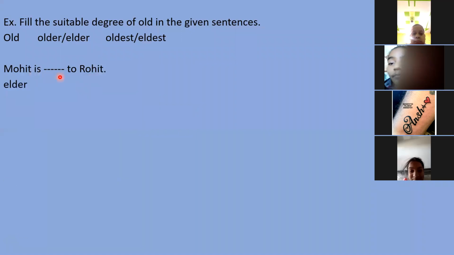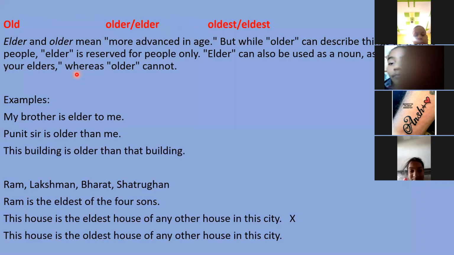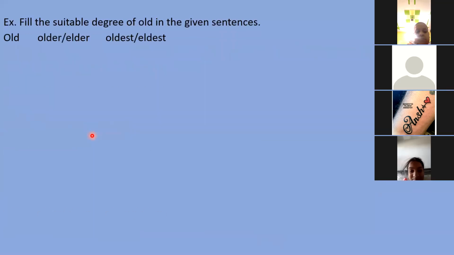You know that we are talking about two persons, and the word 'than' is mentioned here. If you need to mention older there, then 'than' will come here. As I told you in your previous slide, after older, 'than' word is there. After elder, 'to' word is there. So the right answer is elder. It's very good. You have tried very well.